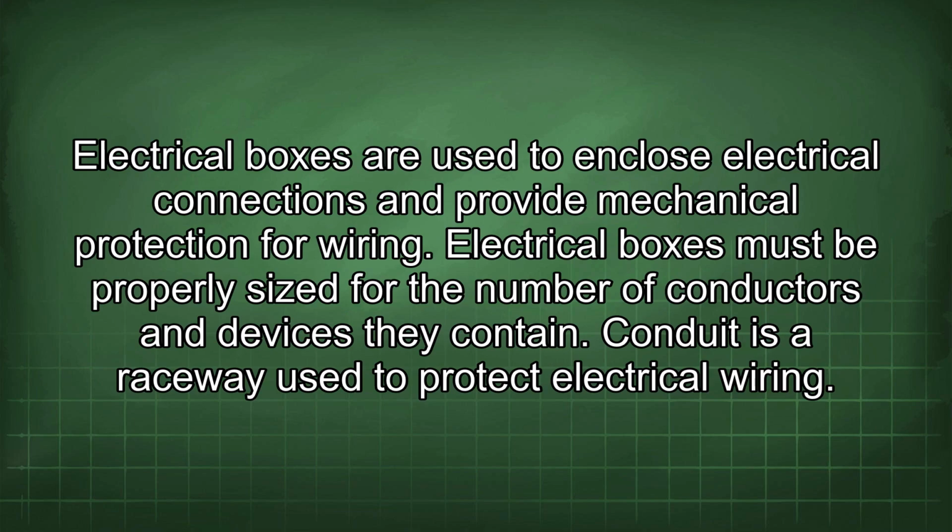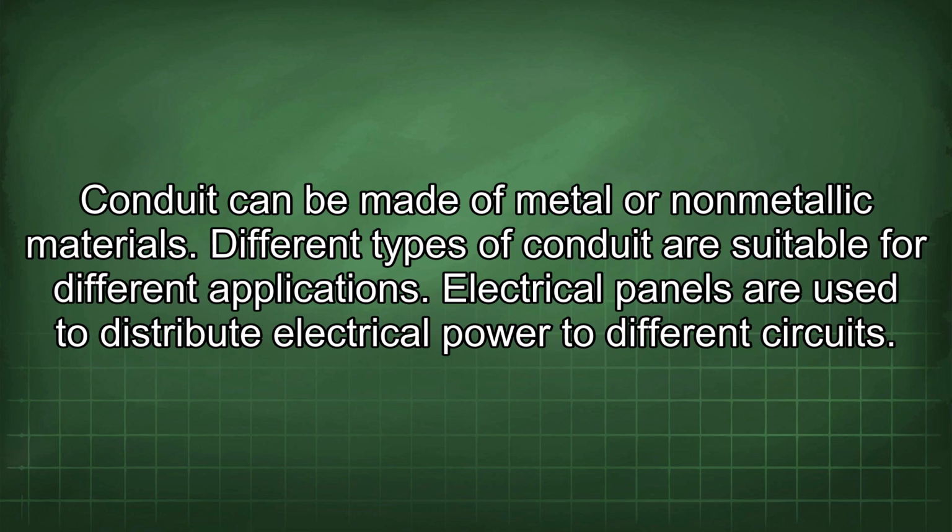Electrical boxes are used to enclose electrical connections and provide mechanical protection for wiring. Electrical boxes must be properly sized for the number of conductors and devices they contain. Conduit is a raceway used to protect electrical wiring. Conduit can be made of metal or non-metallic materials. Different types of conduit are suitable for different applications.